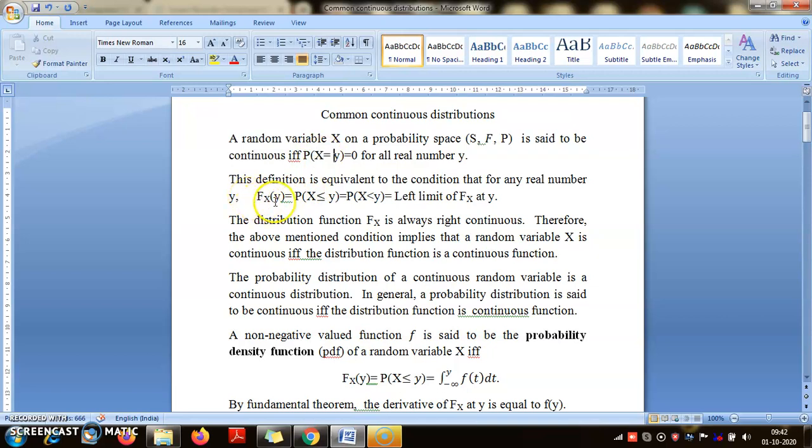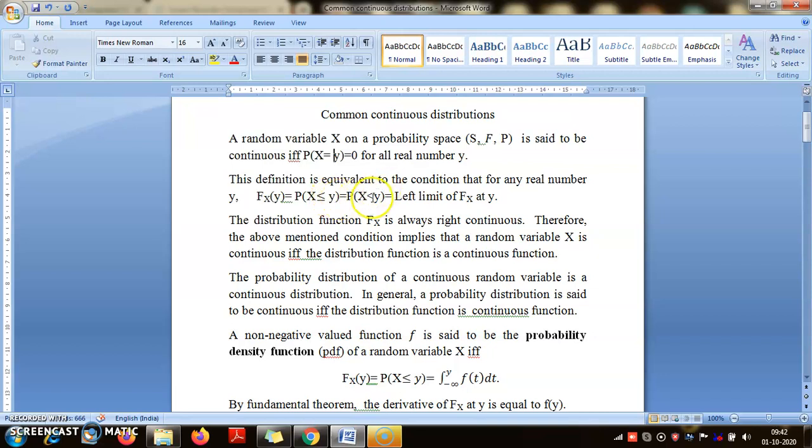Anyway, the equivalent definition is that probability X less than or equal to y is equal to probability X less than y. Why is that so? Because first of all, see that the event X less than or equal to y is a superset of the event X less than y, because it has one extra element, that is those points in the sample space for which X(ω) is exactly equal to y.